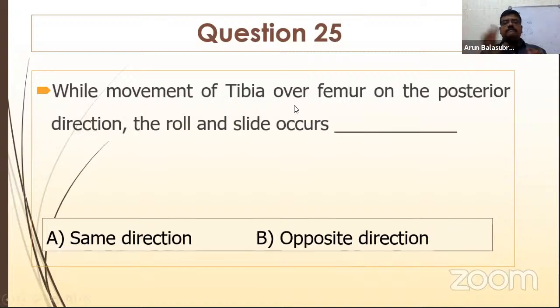The last question. When the tibia moves over the femur in the posterior direction, rolling and sliding occurs either in the same direction or opposite direction. Very simple. That's the concave convex rule. We'll finish off today's session with the concave convex rule. So either it goes in the same direction or opposite direction.